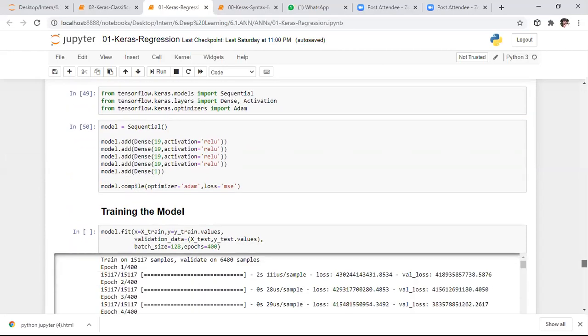Here I want to initialize my model. For the first input layer, I'm not specifying anything. The units are nothing but the size of the next layer, so here we are specifying the size of the output layer. Initially we are adding one layer, specifying 19 units and using ReLU as the activation function. Like that we are adding 1, 2, 3, 4 layers. How many layers are we adding?